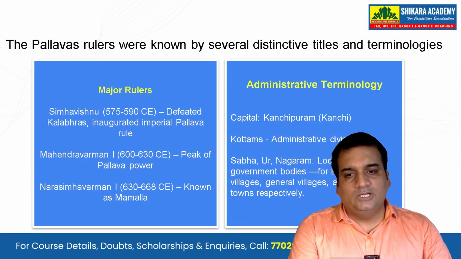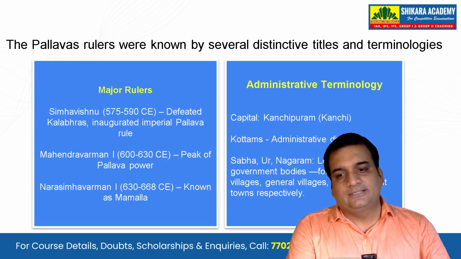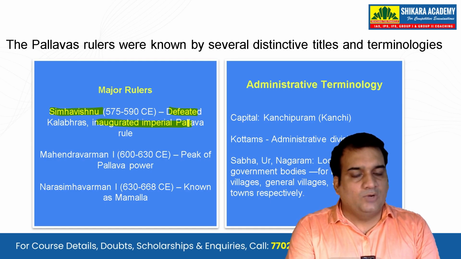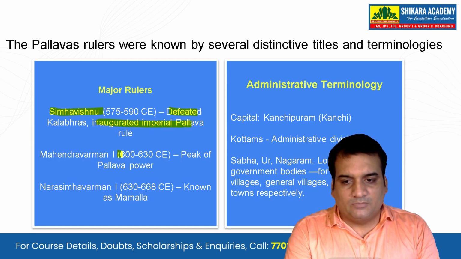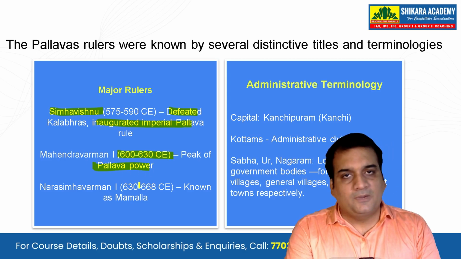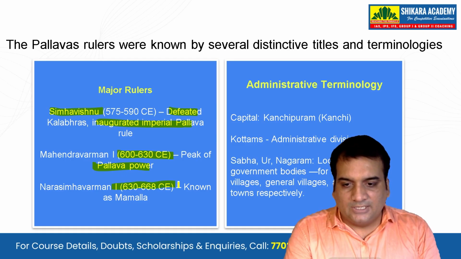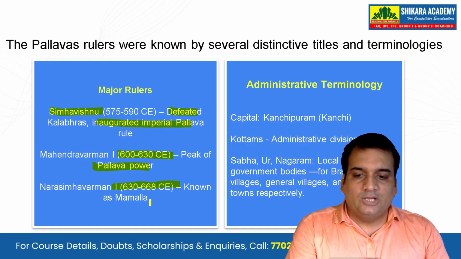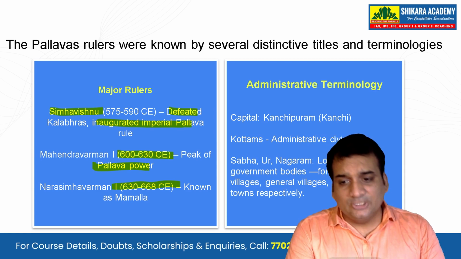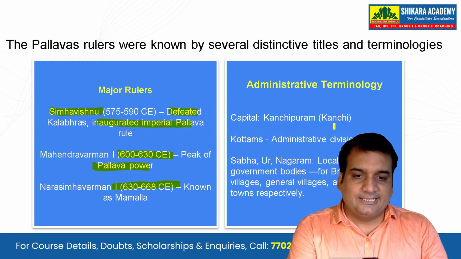The Pallava rulers were known by several distinctive titles and terminologies. Let's see them. Simha Vishnu defeated the Kalabhras and inaugurated imperial Pallava rule. Then we have Mahendravarman I, 600 to 630 Common Era. The peak of the Pallava power was at his time. And then we have Narasimhavarman I, known as Mamalla, or the wrestler. He is also very famous for defeating Pulakesin II.